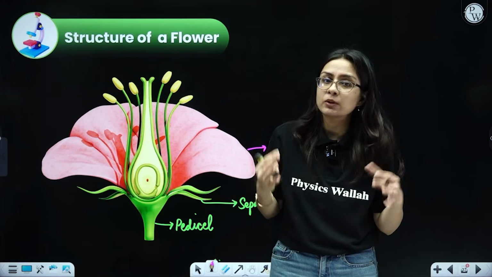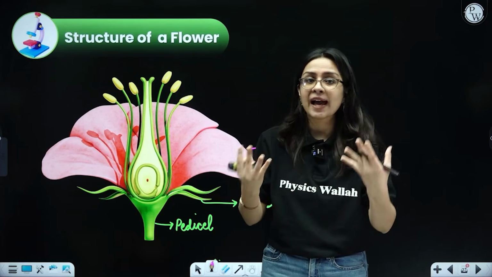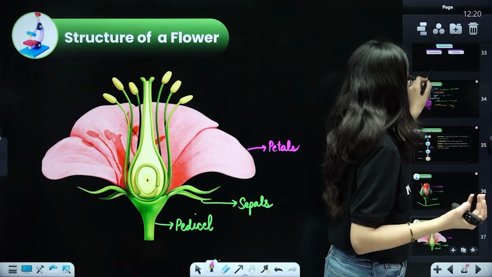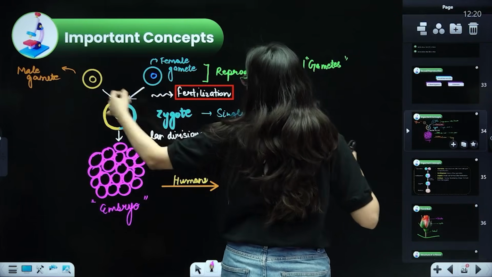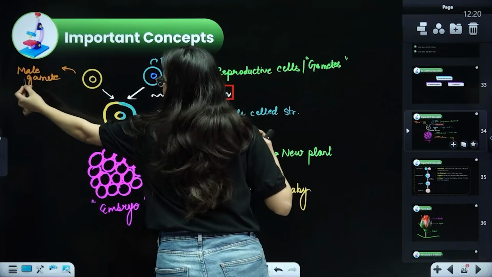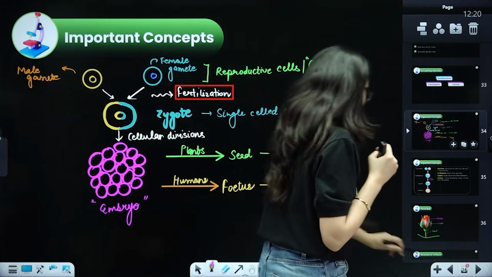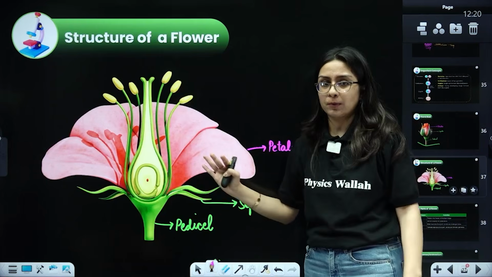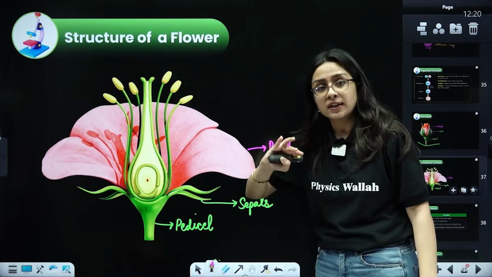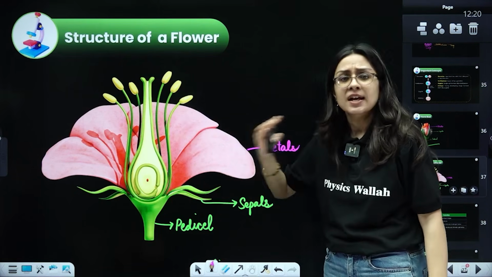And how will it reproduce? By producing male and female gametes, because you know that reproduction involves male and female gametes. And who will produce a male and female gamete? Male reproductive structure and female reproductive structure. So if the flower also has to produce male and female gametes for reproduction, it should have a male reproductive structure and a female reproductive structure. Exactly, beta.